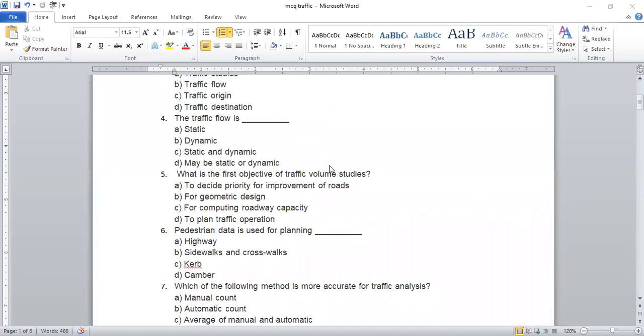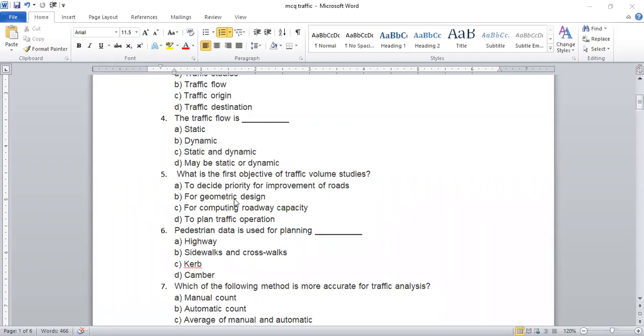Can anyone please tell me the answer? Please use the chat box. Traffic flow is static or dynamic, or maybe static or dynamic? Shital Bhairavde, your answer is correct, and the option is B, that traffic flow is a dynamic flow. Okay, thank you.